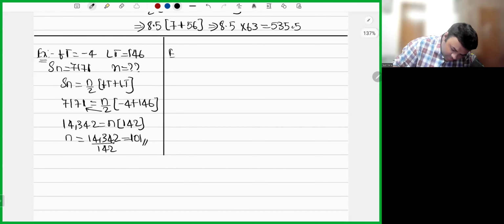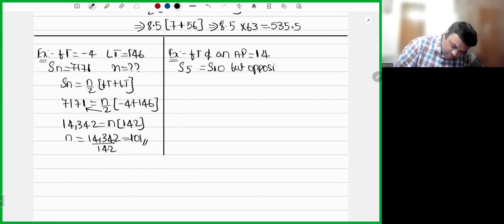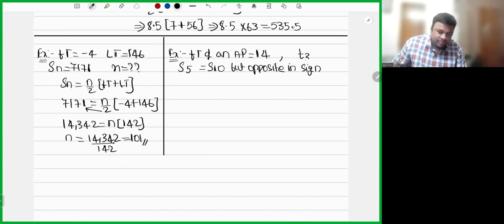The first term of an AP is equal to 14. The sum of the first 5 terms is equal to the sum of the first 10 terms, but opposite in sign. I want you to calculate T3.